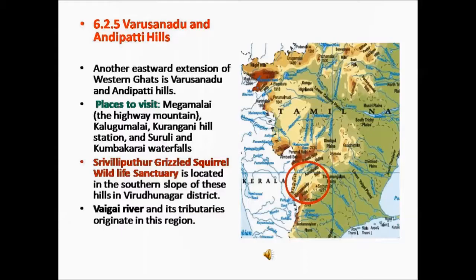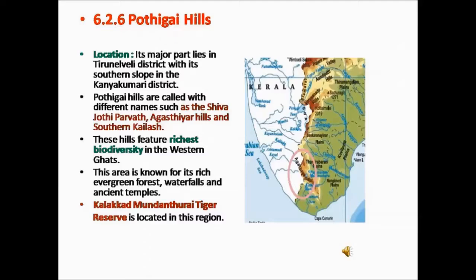Vaigai River and its tributaries originate in this region. Podigai Hills. Podigai Hills is represented as Agasthyar Malai in the physical map of Tamil Nadu. The major part of the Podigai Hills lies in the Tirunelveli district with its southern slope in the Kanyakumari district.